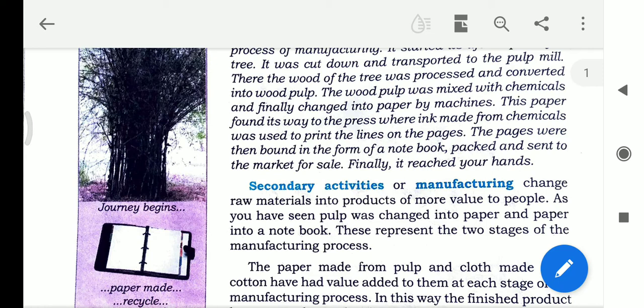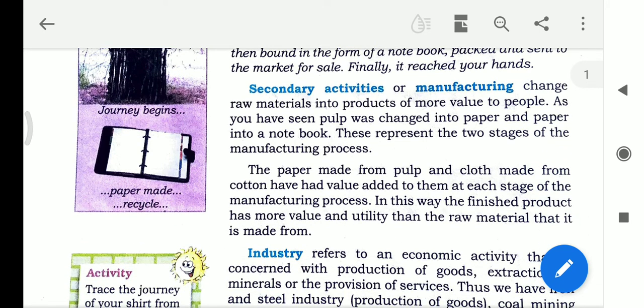So the secondary activities, the manufacturing process, are represented in two stages. You see, paper made from pulp and cloth made from cotton have had value added to them at each stage of the manufacturing process.